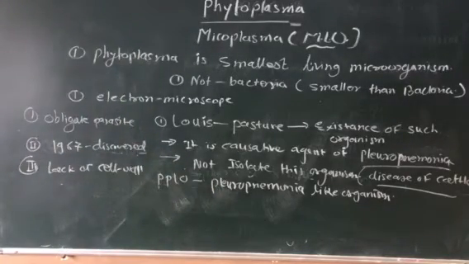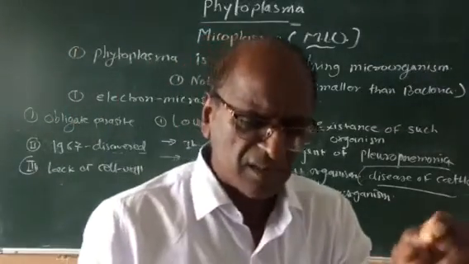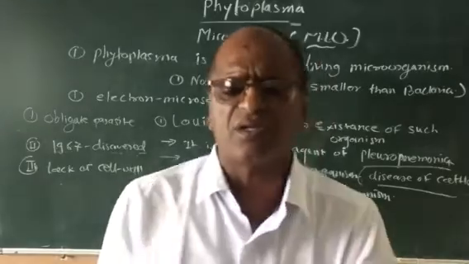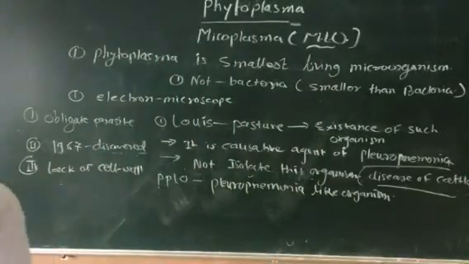The next important character is that Phytoplasma vary in shape, such as spherical form or pleomorphic form. Filamentous forms are also reported by some scientists, in some organs or some infected plants.